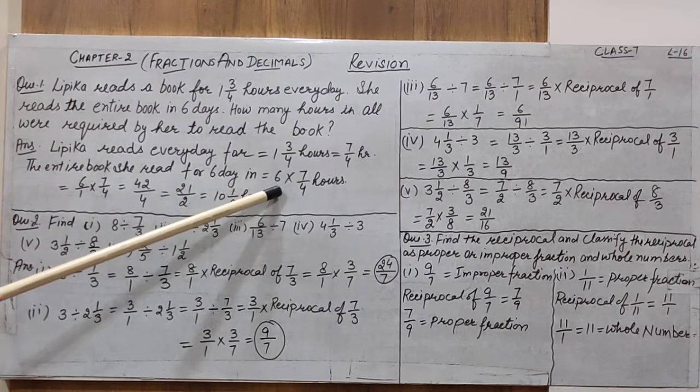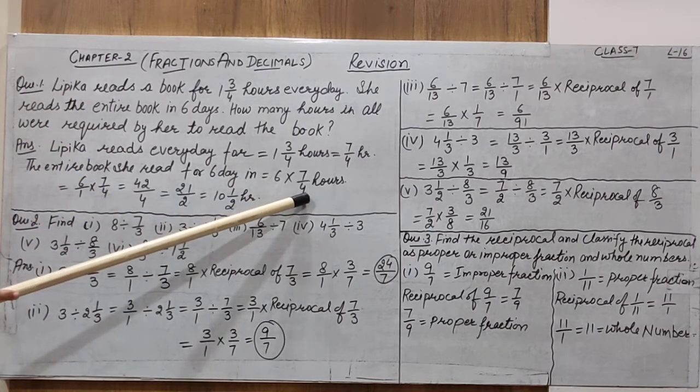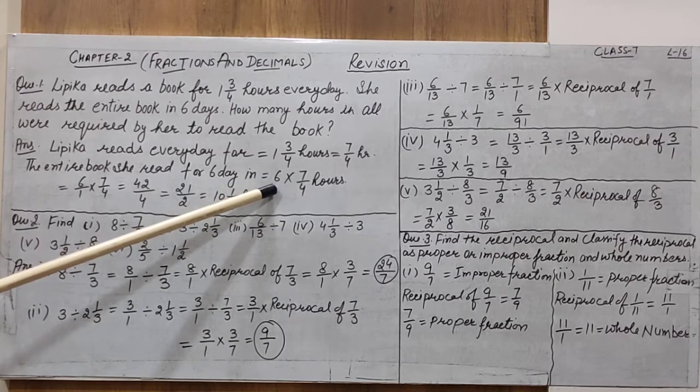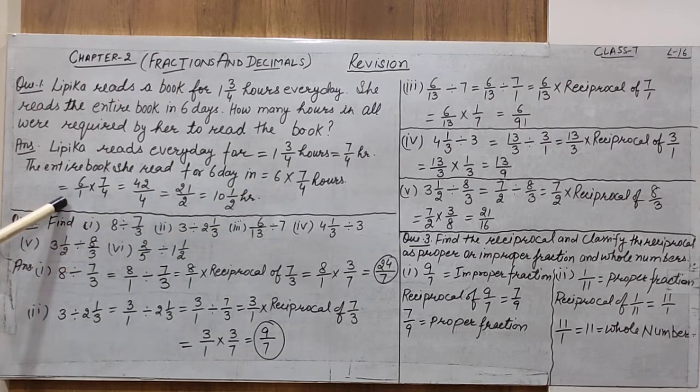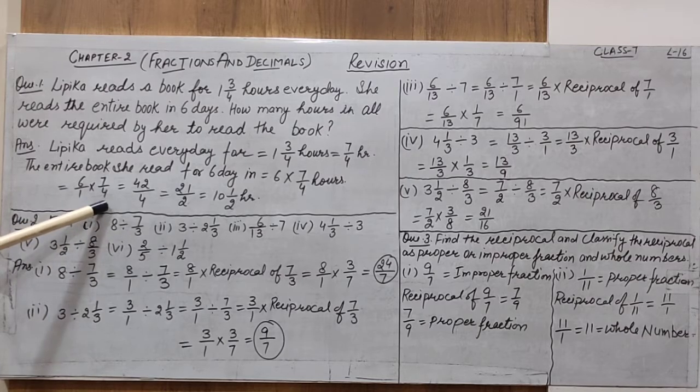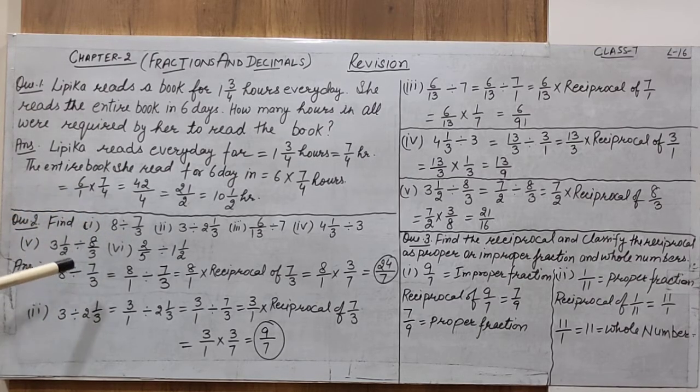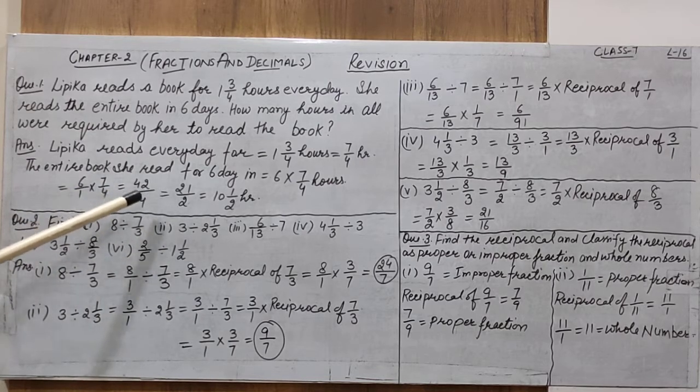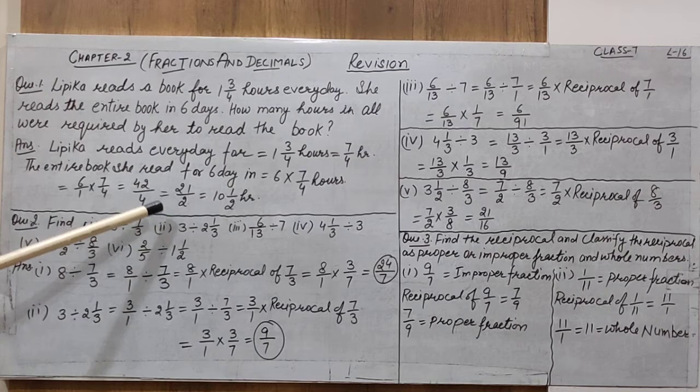So 6 is a whole number multiplied with an improper fraction. So you have to convert the whole number into a fraction by dividing the whole number by 1. In place of 6 you must write 6/1 multiplied with 7/4. When two fractional numbers are multiplied, the numerator is multiplied with the numerator and the denominator with the denominator. 6 sevens are 42 and 4 ones are 4. So the result is 42/4.